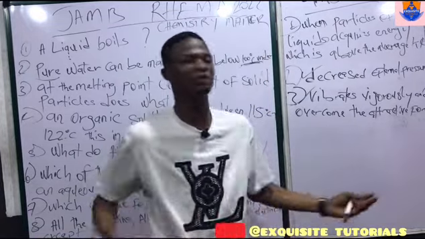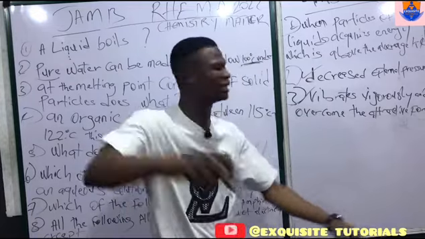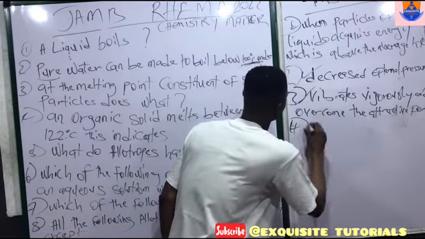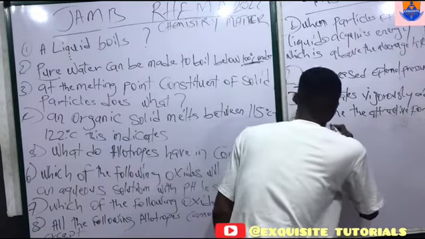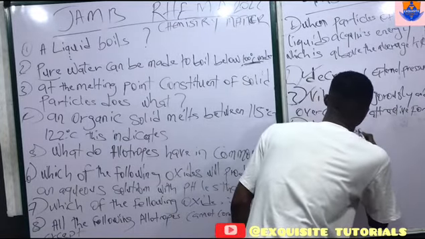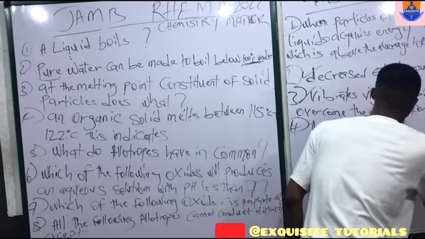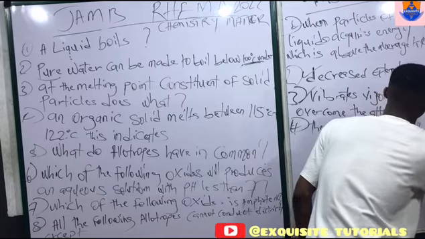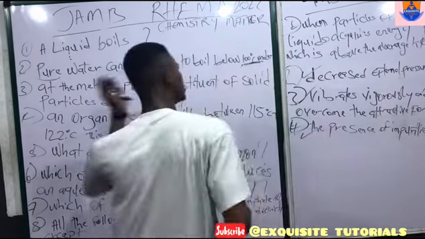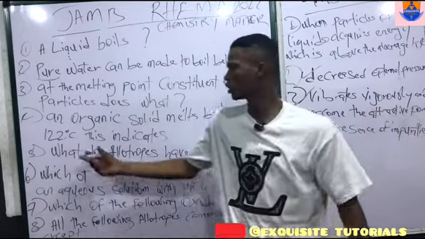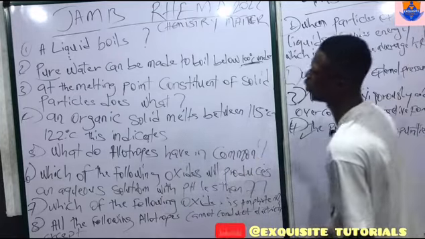You may see different options there, but what you need to know is that it indicates the presence of impurities. That means it is an impure substance. Once you see this, click it, move to the next question. Now, question number 5. What do allotropes have in common?